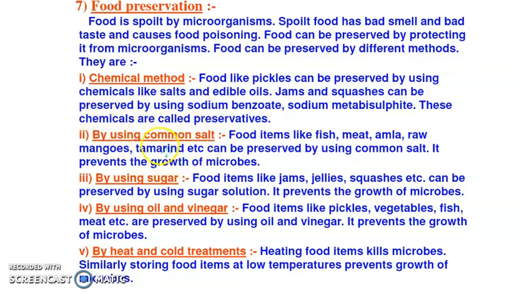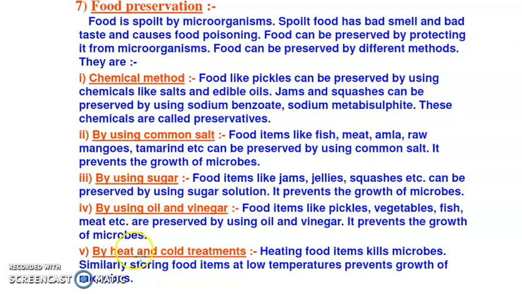Still now people use this method. They wrap the food with common salt and keep it for a longer period of time. Because of the salt, it doesn't allow the growth of microorganisms over it. By using sugar for food items like jams and jellies, a sugar solution is used so that the microbes don't grow in it.